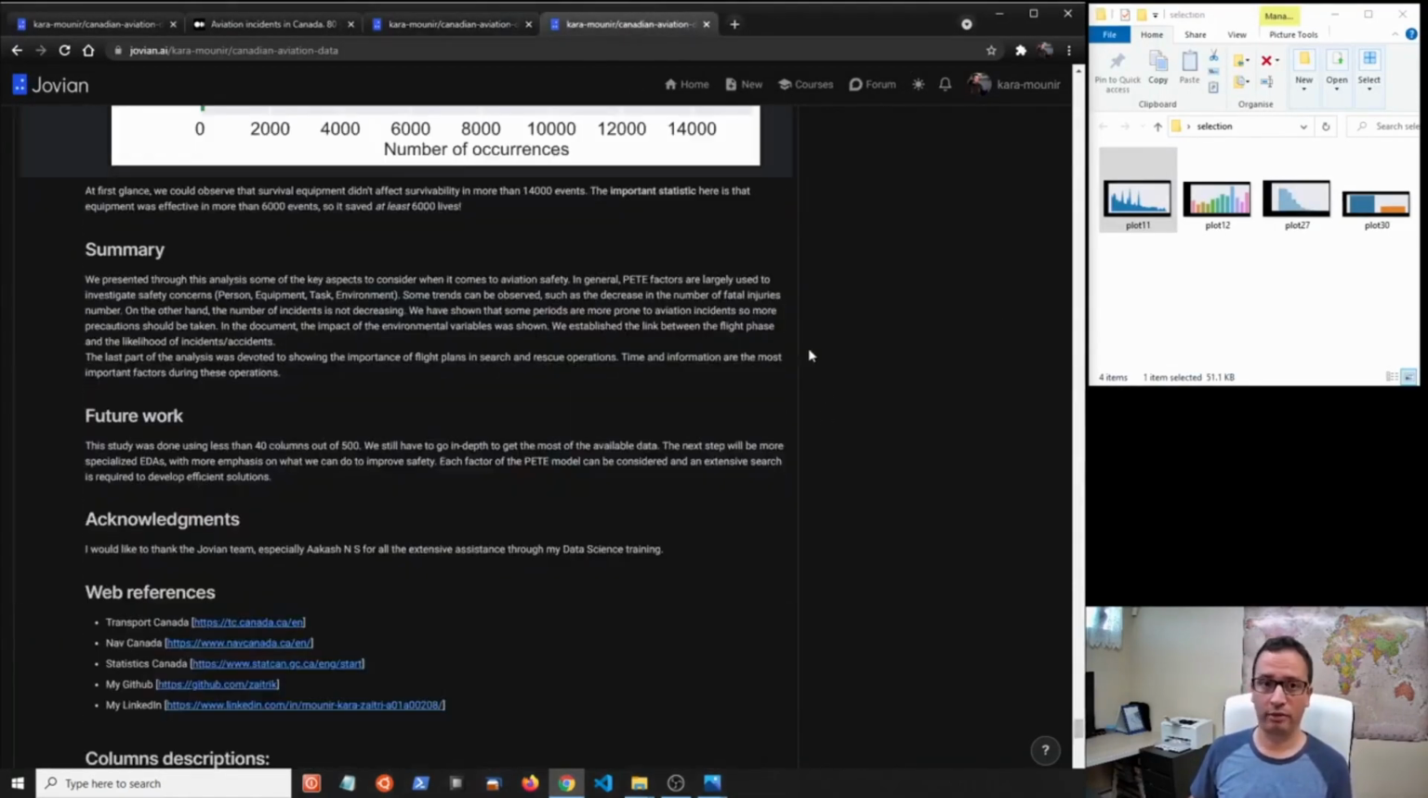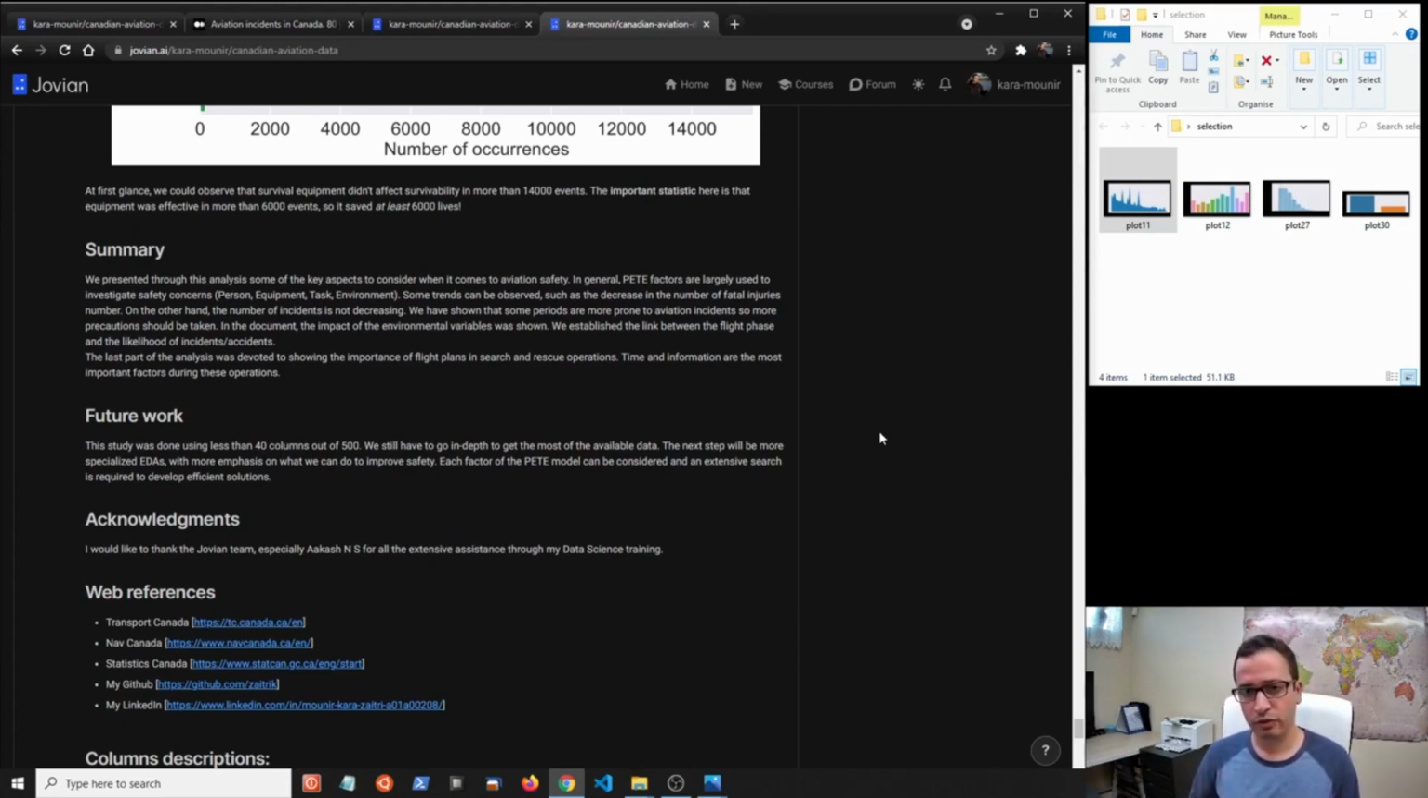You can check the rest in the notebook, and I will finish by talking about what I'm planning for the future. First, I'll have to export the whole data set, which is pretty big, and I'll be using the PEAT model, which is the person, environment, task, and equipment model, in order to do the risk analysis. This is the model we use in my company and in a lot of companies involved in risk management.